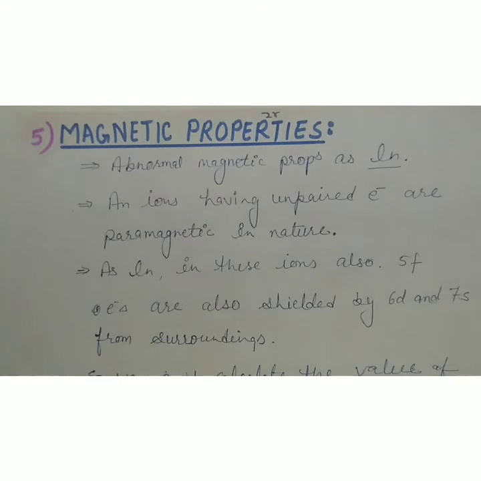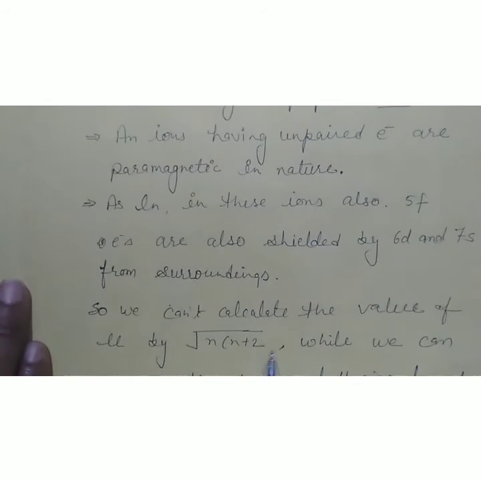Next property, magnetic properties, just the same as lanthanides. As we have discussed, the lanthanides show abnormal magnetic properties because their f orbitals are not in contact with the atmosphere. So the magnetic moment cannot be calculated by the general formula, that is under root n into n plus 2. But the magnetic moment is the sum of mu s and mu l.